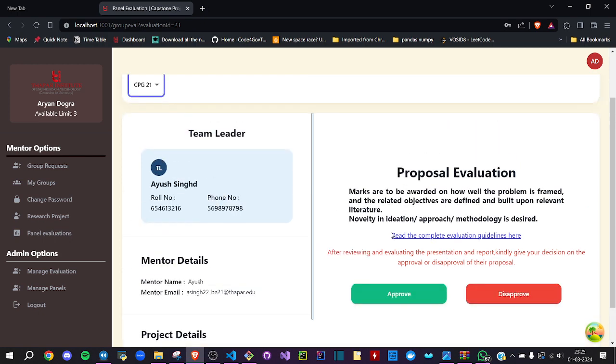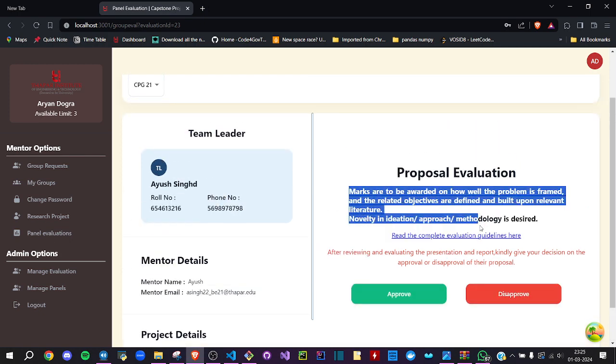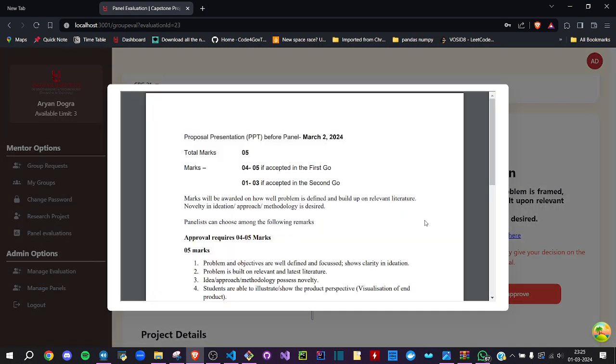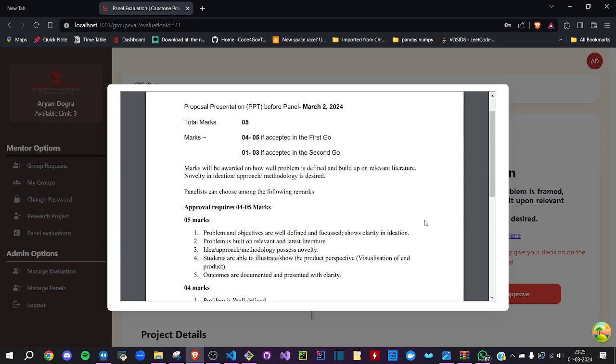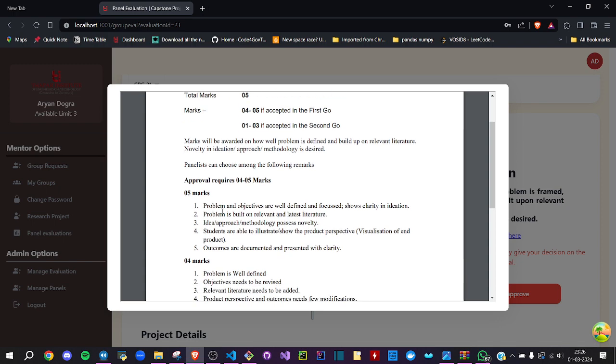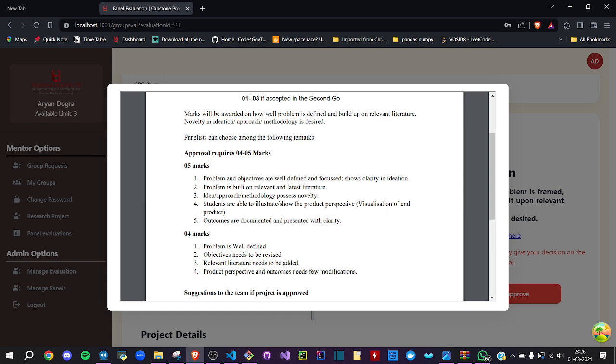And here, proposal evaluation. Just a general guideline: after listening to the whole pitch of theirs, you need to open this and decide what marks to give, and whether you should approve or disapprove the project idea.